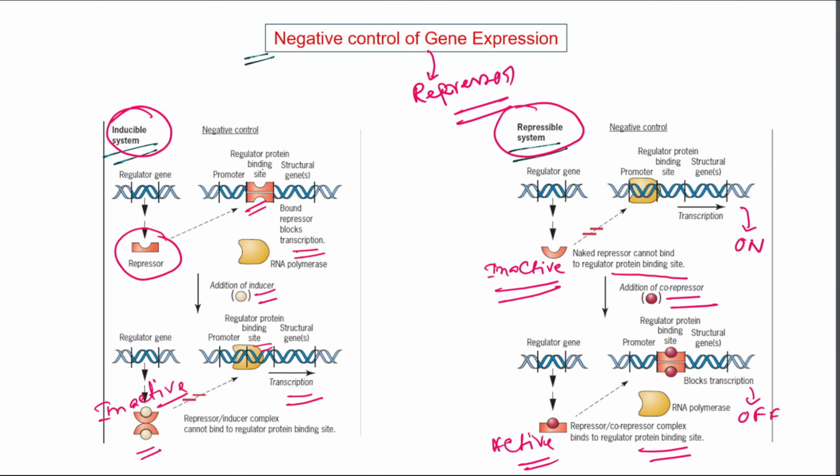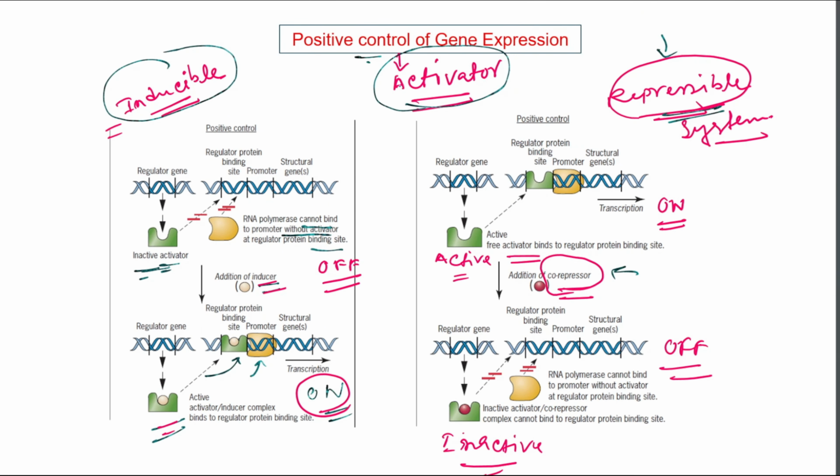But in negative control of gene expression, the repressor protein is used. So in the inducible system, first the repressor binds to the regulatory protein binding site and transcription is off. After addition of inducer, then transcription is on. That is called inducible system. And in the negative control of repressible system, the regulatory gene synthesizes a regulatory protein that is inactive. Then the transcription is on. That cannot bind to the regulatory protein binding site. And after addition of co-repressor, that binds to the repressor and it becomes active, and that binds the regulatory protein binding site, then the transcription is off. So this is the negative control of gene expression, where the repressor is used, and in positive control of gene expression, the activator protein is used.